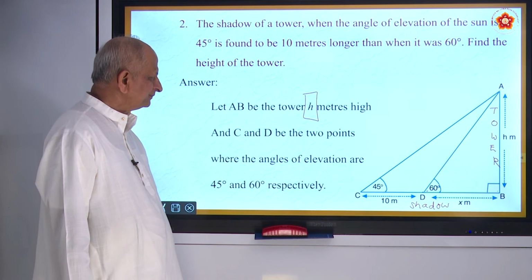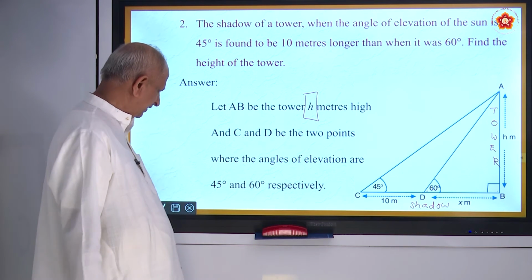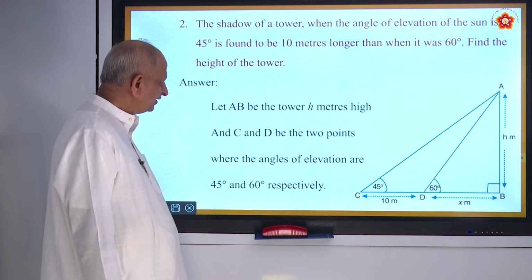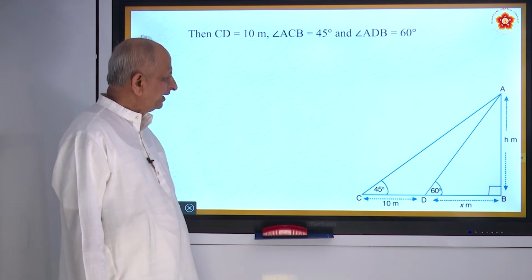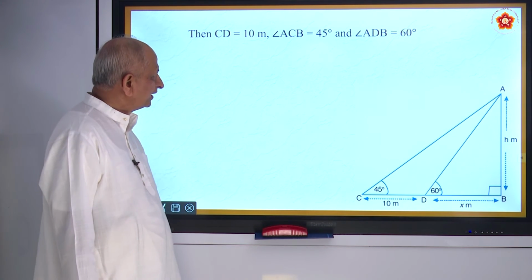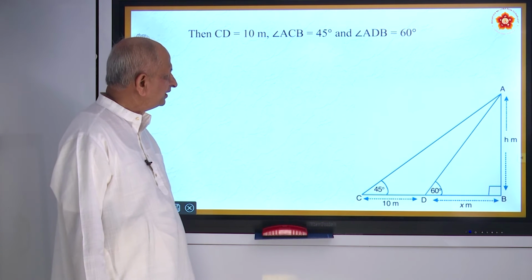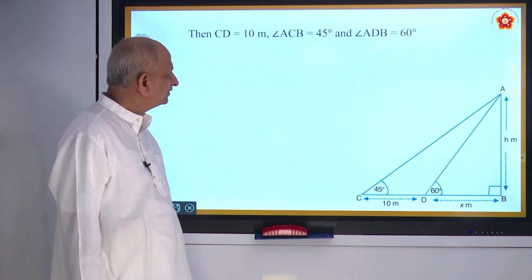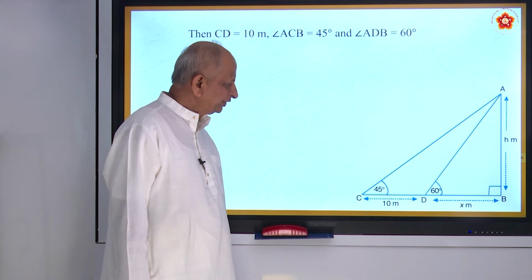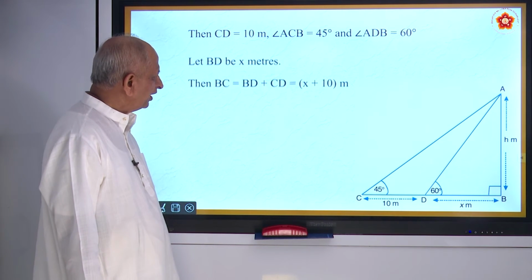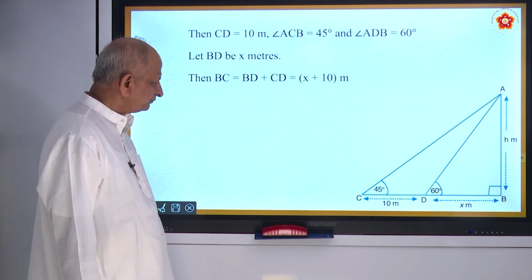Now the next step. So the first relation you find is CD is 10 meters. Angle ACB is 45 degrees. ADB is 60 degrees. Using these two angles, you have to find the relation.